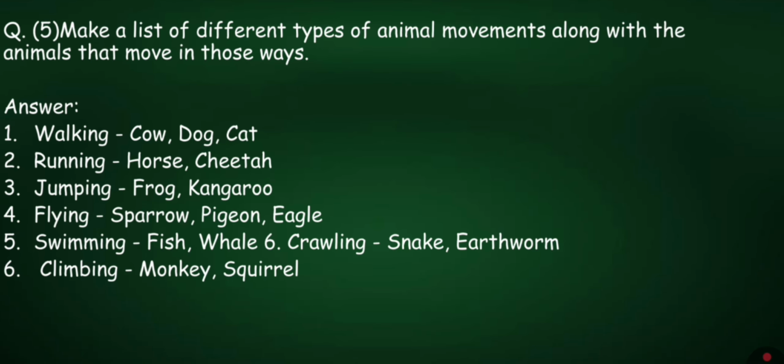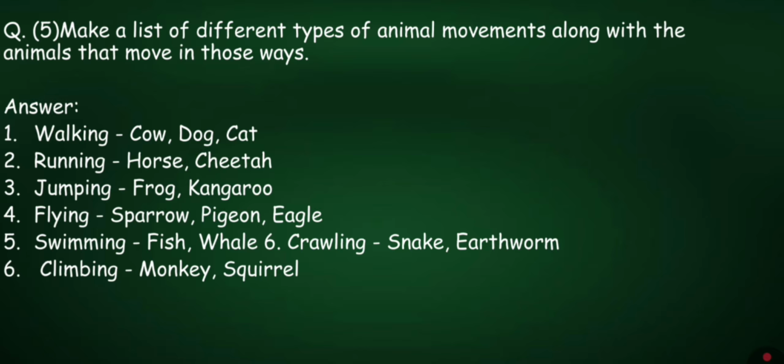Fifth question. Make a list of different types of animal movements along with the animals that move in those ways. First, walking: cow, dog, cat. Second, running: horse, cheetah.